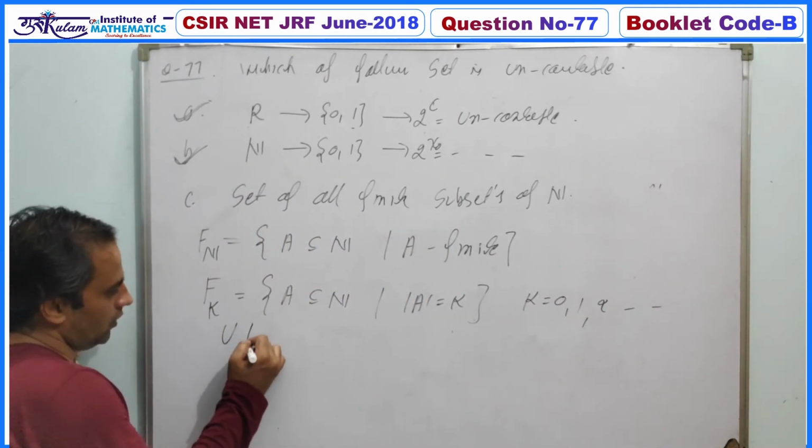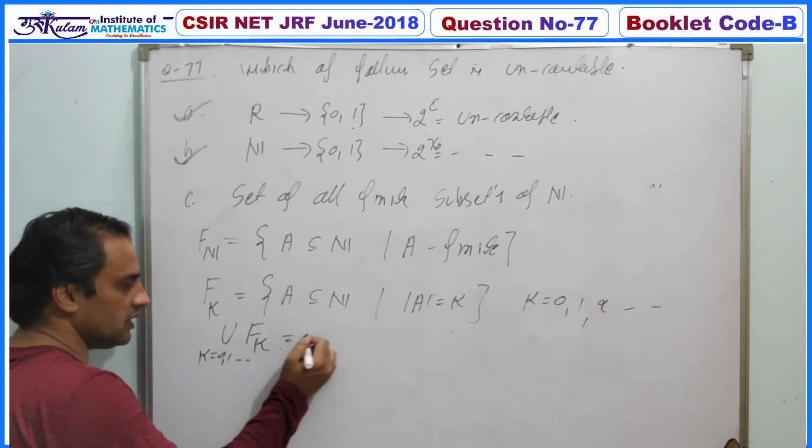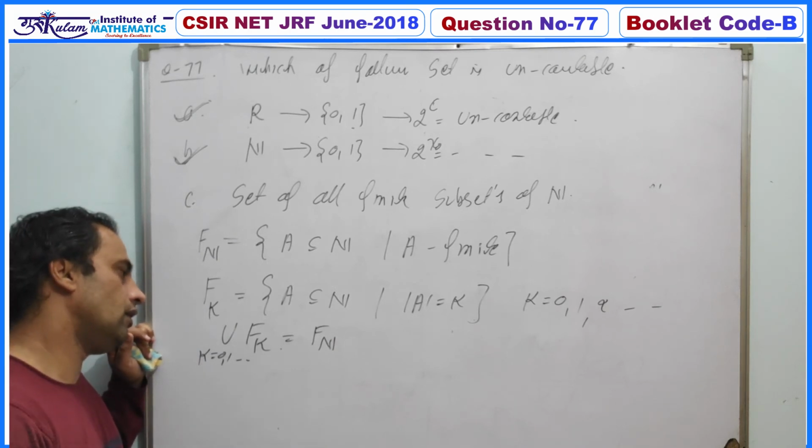Definitely the union of F_k, with k varying from 0, 1, 2 onwards, is always F(N), that is the set of all finite subsets of N.